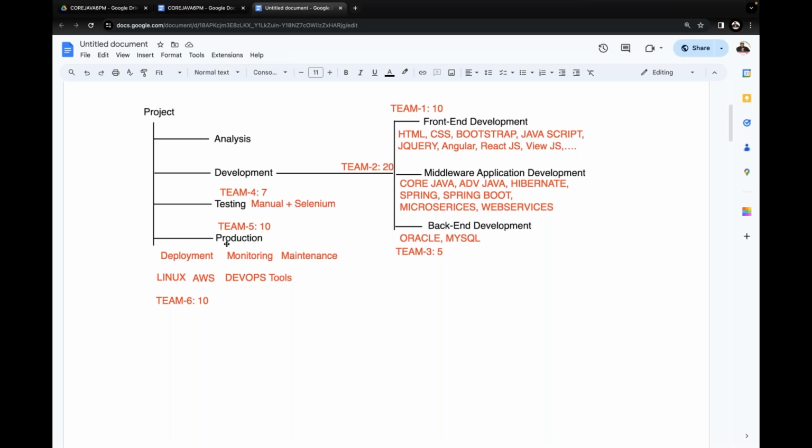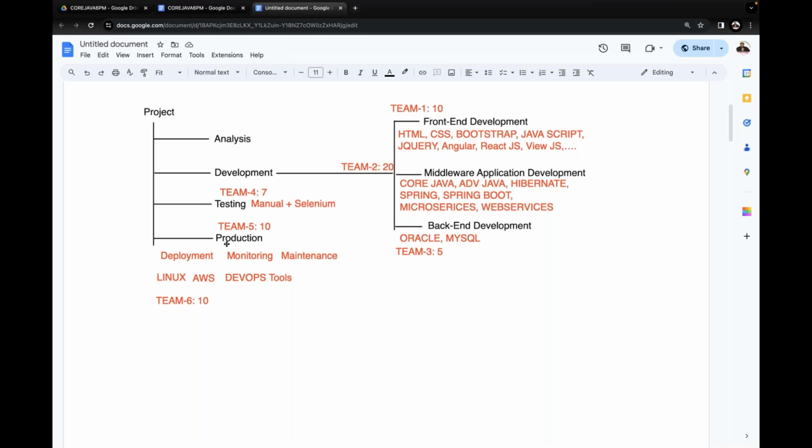Development is divided into how many types? Three types. What are the three types of development? Front end development, middleware application development and back end development. In the front end development, what technologies are we going to use? UI technologies, user interface technologies. Actually, HTML, CSS, Bootstrap, JavaScript, jQuery, Angular or React.js or Vue.js and so on.